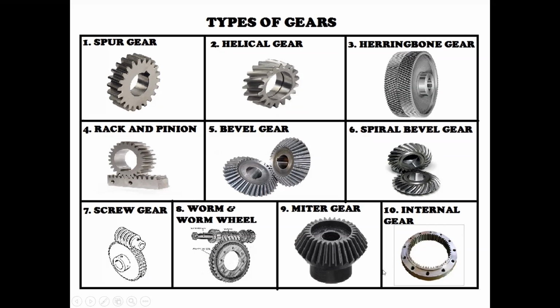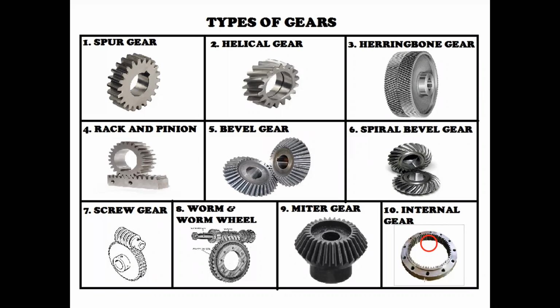Now another one, internal meshing. Just observe that internal gear. The circular wheel has internal teeth, and those internal teeth are meshed with another gear, the driven wheel.